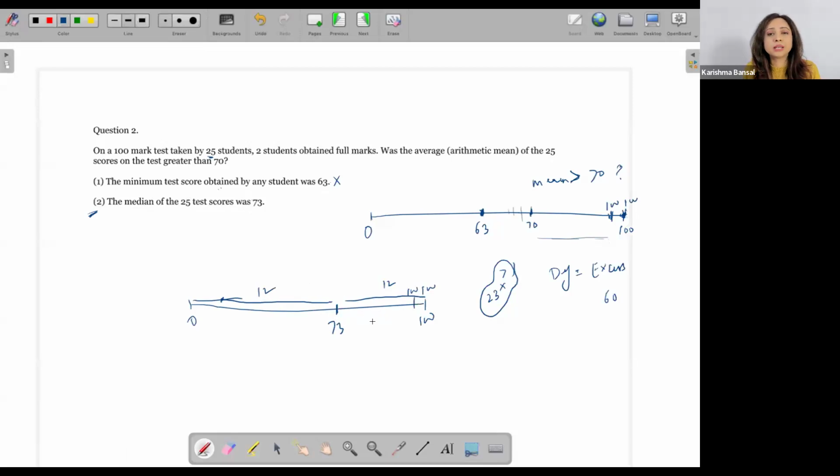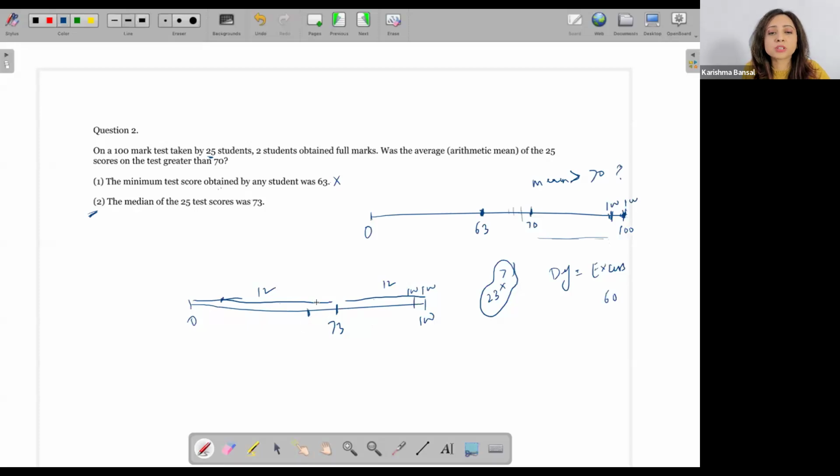Now, is it necessary that my average would be greater than 70, or can my average be 70 as well, or can it be less than 70 as well? Quite a few of you have marked the answer as B, where you say that statement 2 is sufficient. Now think about it. Why do you think that statement 2 is sufficient?